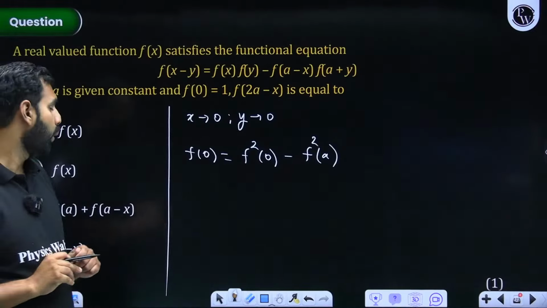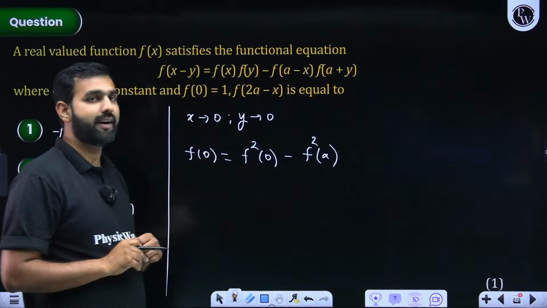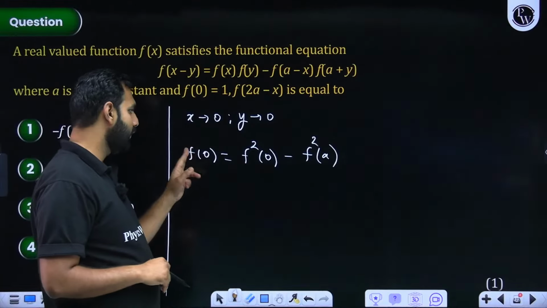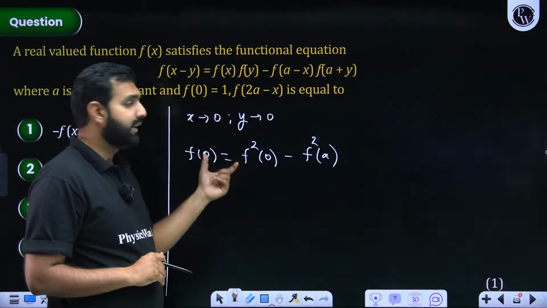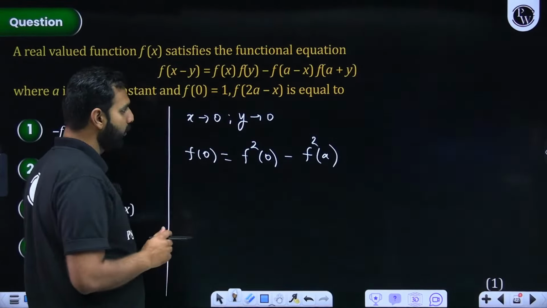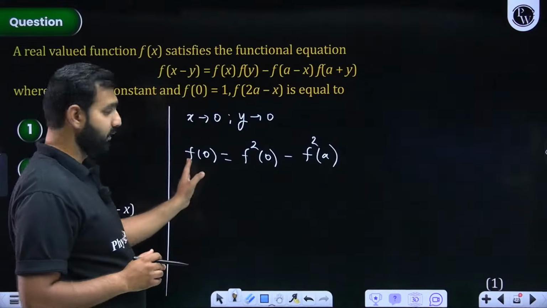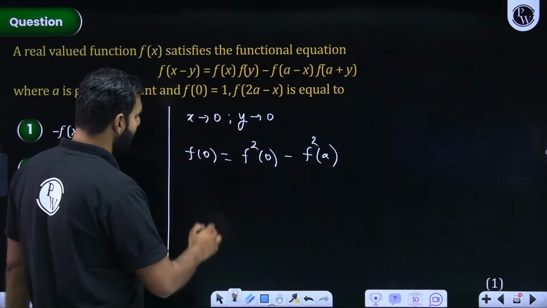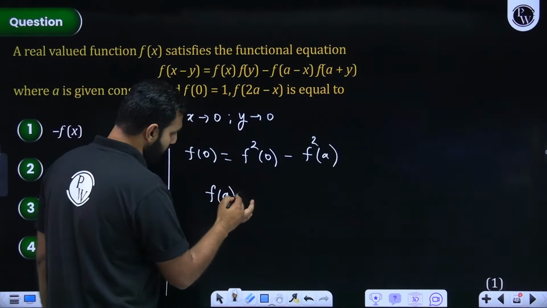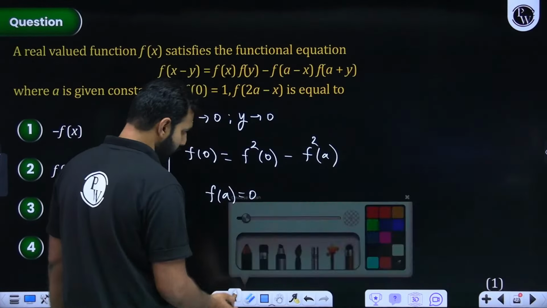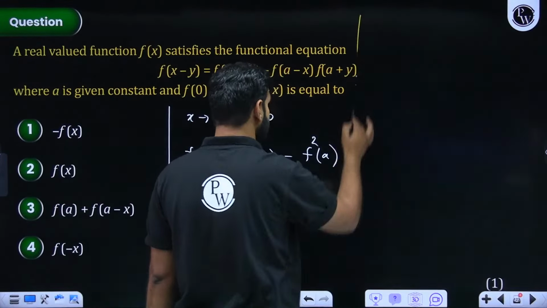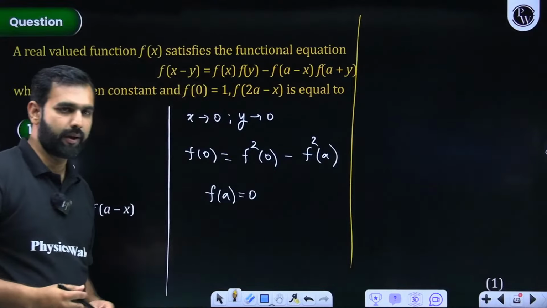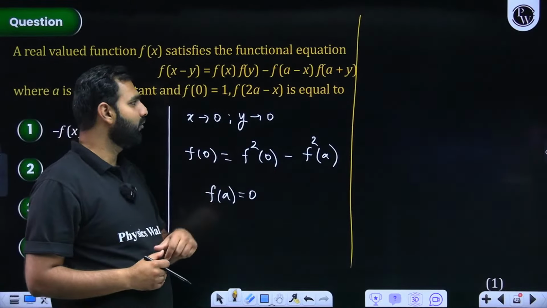But one thing we know for sure is that f of 0 is given as 1. So if I substitute a 1 here and a 1 here, that gives you 1 minus 1, 0. So f of a we receive as 0. So the first conclusion we get is that f of a is found to be 0. Sir, what is the advantage of this result? Why are we using this? Okay. Let us try to work out f of 2a minus x.